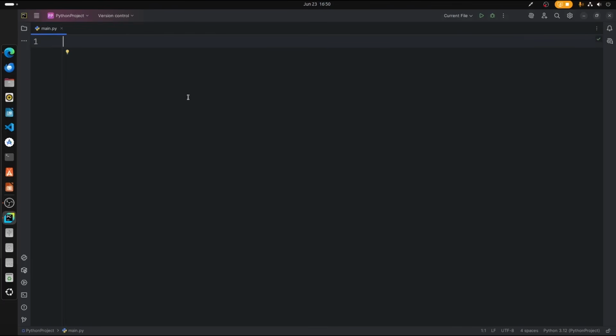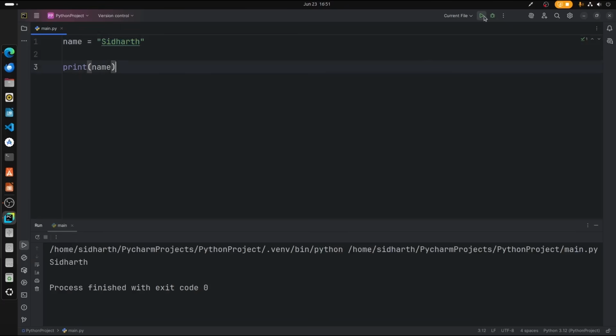So let us start with the first concept, which is variables. So variable is nothing but, let us say name is equal to Siddharth. So in this case, name is what you call as the variable. So when you print the name, in that case this will be printed in our console. So let's check that out. There you go, just like that. So this is what you call as variable.